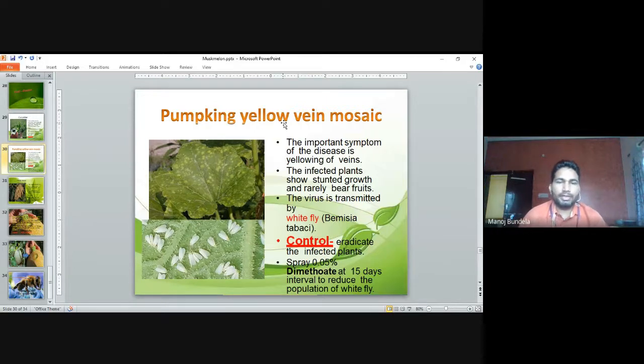In cultural methods, we can use light traps, or we can use yellow sticky traps. The insects will be attracted to the yellow sticky traps, and we can control them that way. We can also develop resistant varieties, and we can use neem seed kernel extract to control the insect.